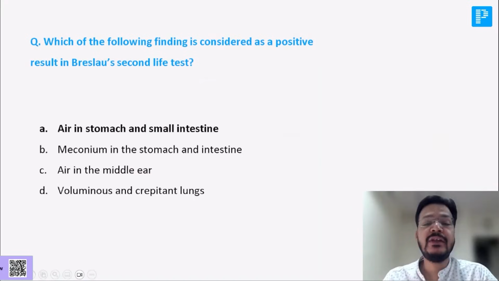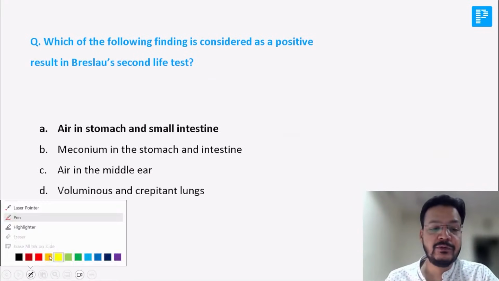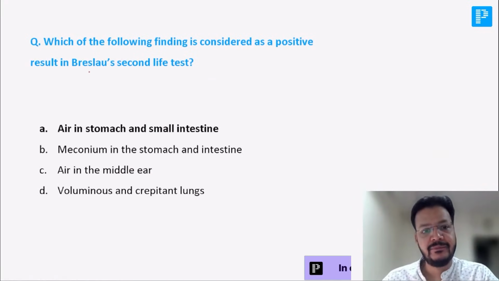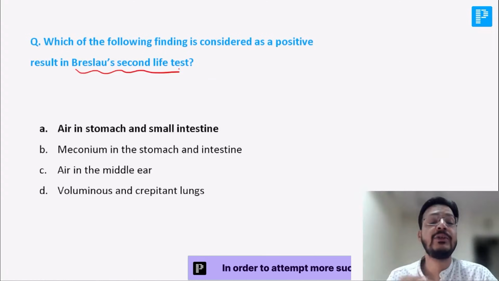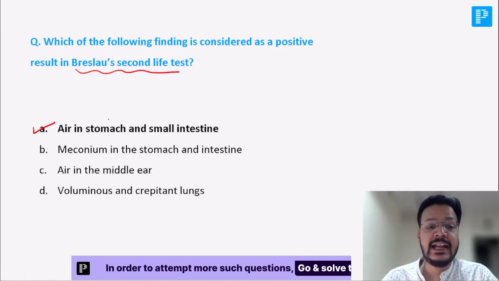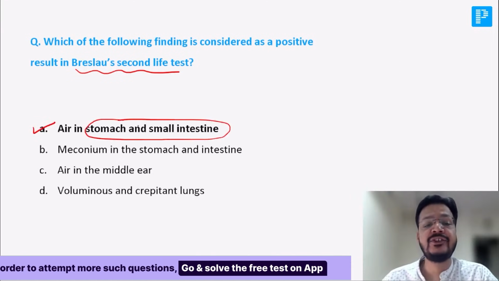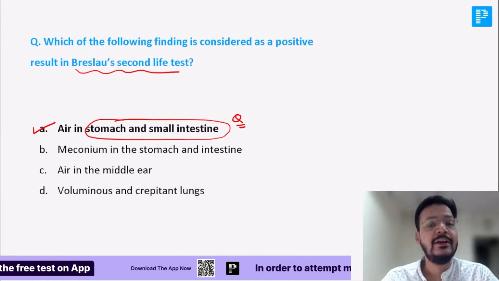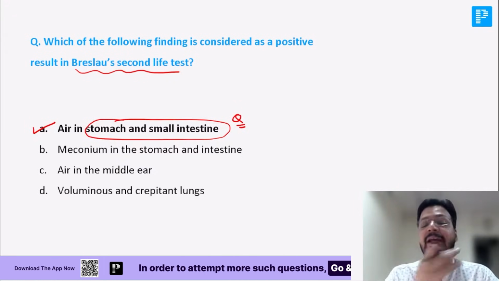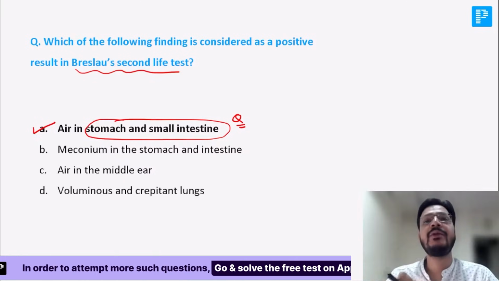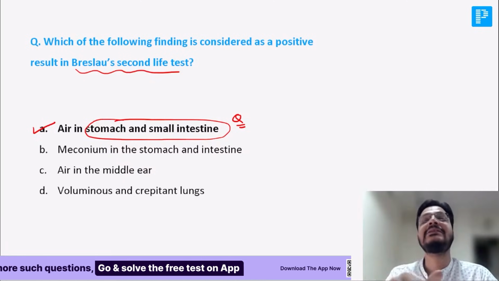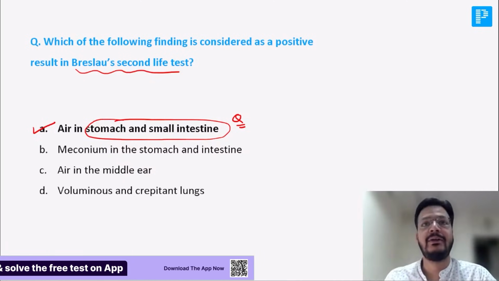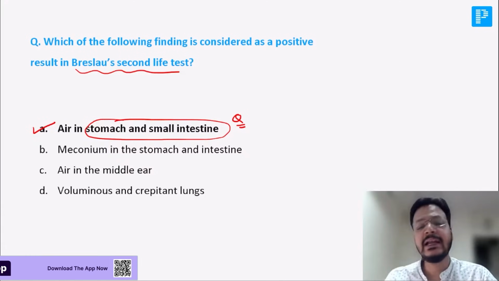Now sir, which of the following is considered as the Breslau second life test, my dear friend? Here they are asking about the Breslau second life test. Second life test is air in stomach and intestine. First life test is related with air in lungs, and second life is air in stomach and intestine. How would you remember? Your first life is lung and second life is stomach. That is a trick to remember.